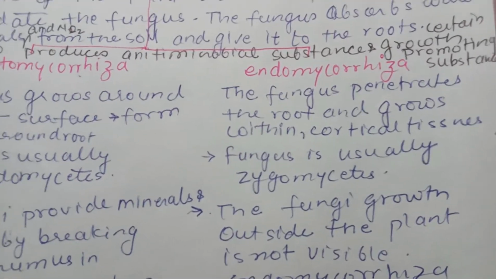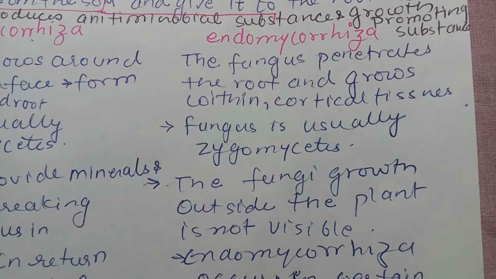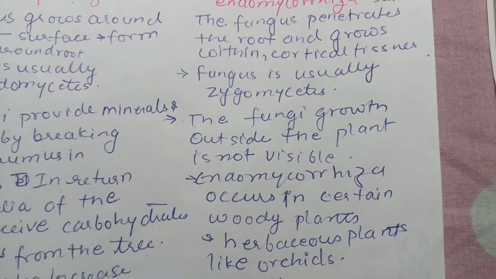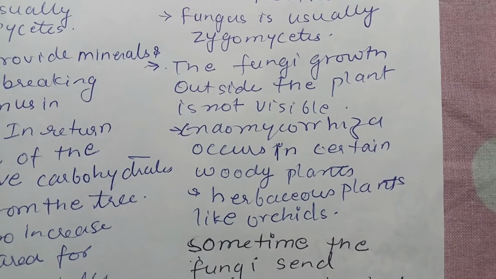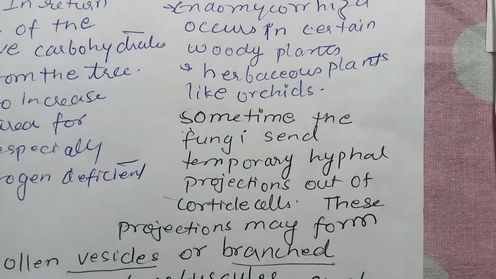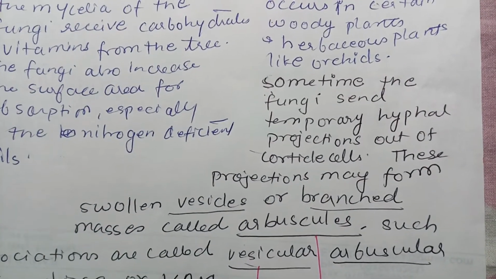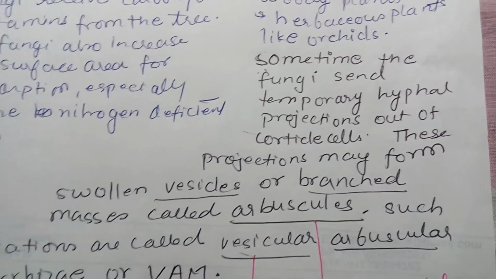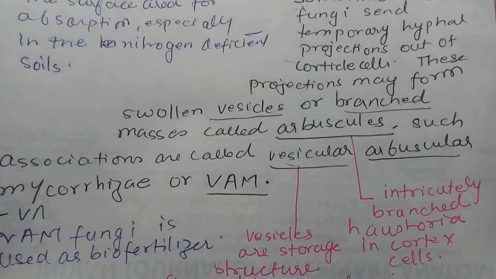So over here in endomycorrhiza, the fungus penetrates the root and grows within the cortical cell, which are called cortex. Fungus is usually Zygomycetes. The fungi growth outside the plant is not visible over here. So endomycorrhiza occur in certain woody plant and herbaceous plant like orchids. Now sometimes the fungi send temporary hyphae projection out of cortical cells. These projections may form two different structures. One is vesicle or branched mass called arbuscules. Such association are called vesicular arbuscular mycorrhiza or VAM.